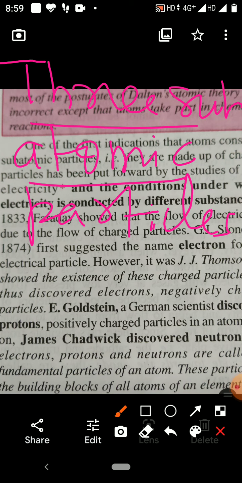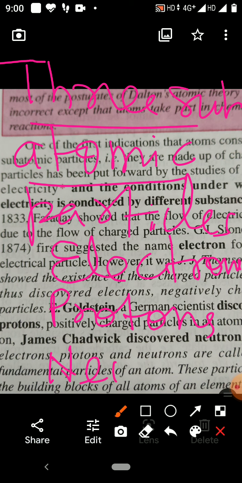So, which are the three subatomic particles of which atom is made? These particles are electrons, protons, and neutrons. These are the three subatomic particles: electrons, protons, and neutrons. So, atom is made up of these three subatomic particles.